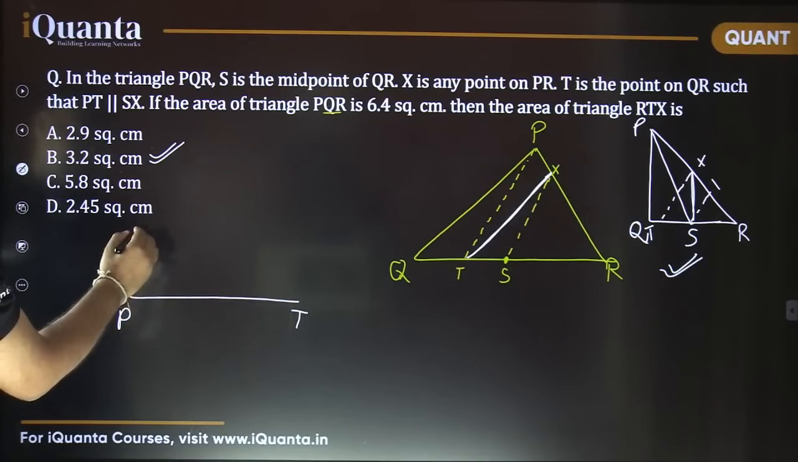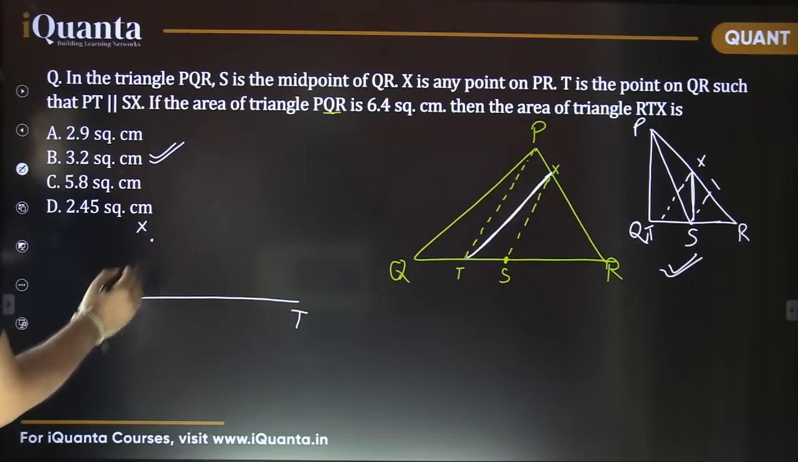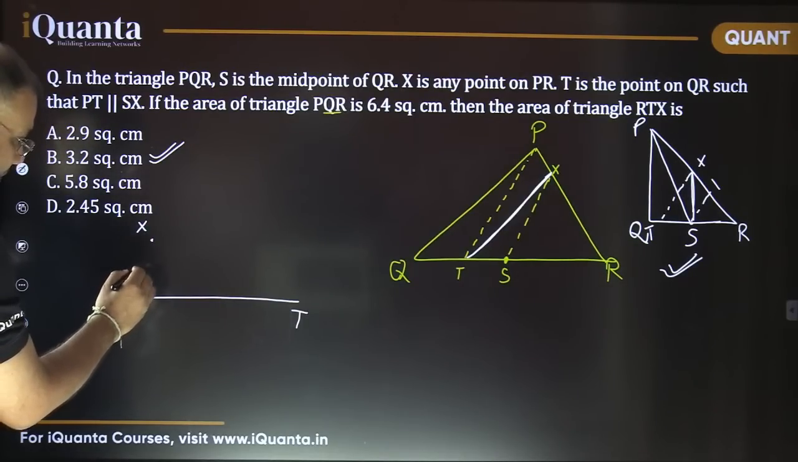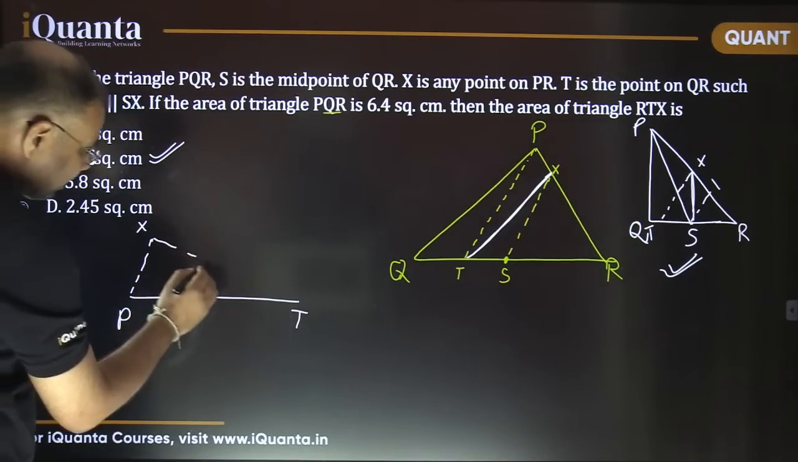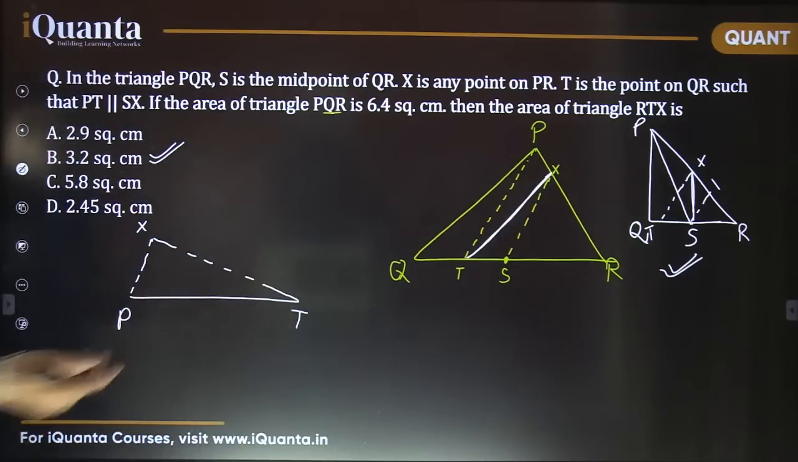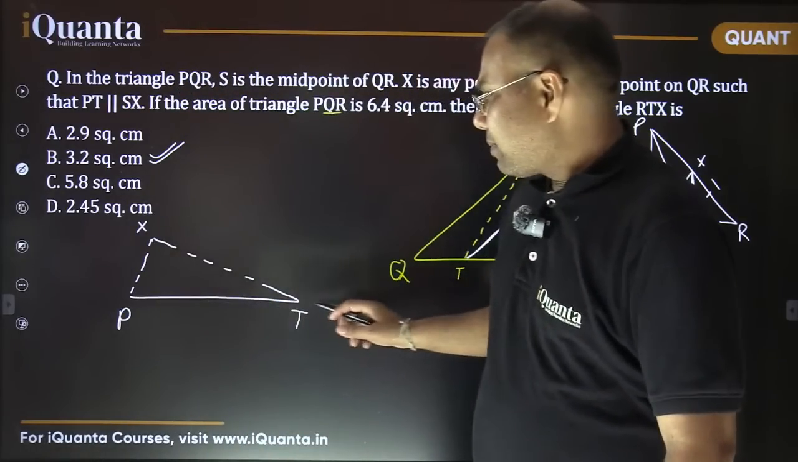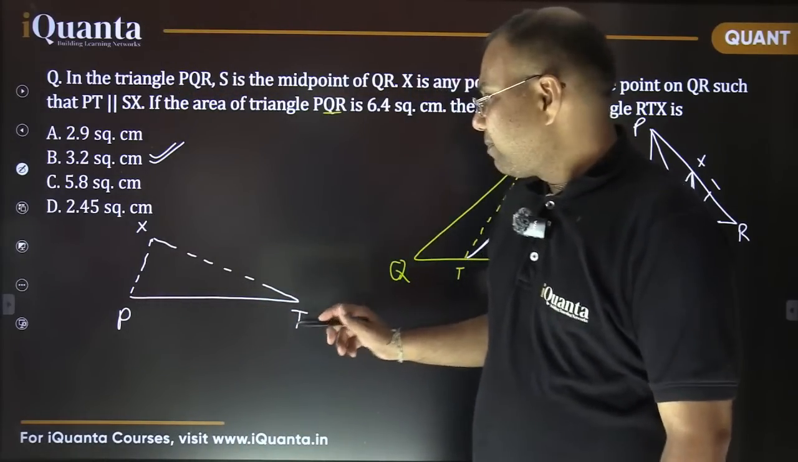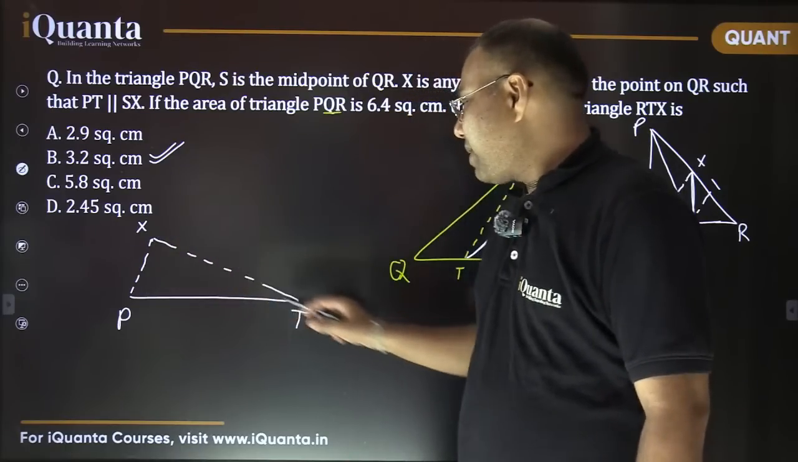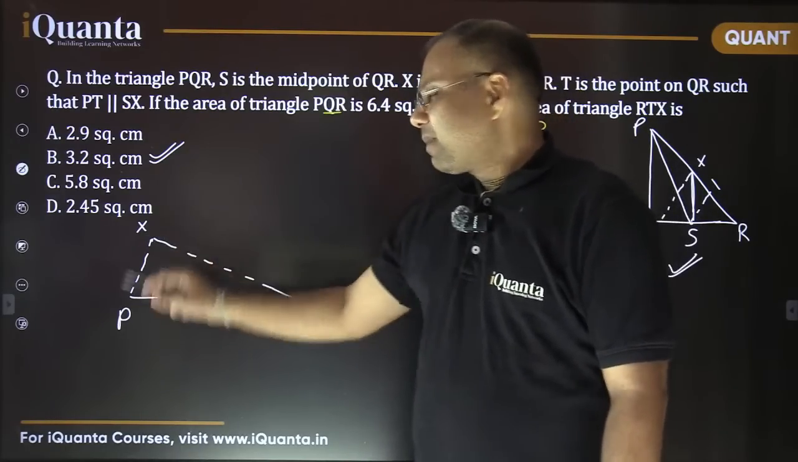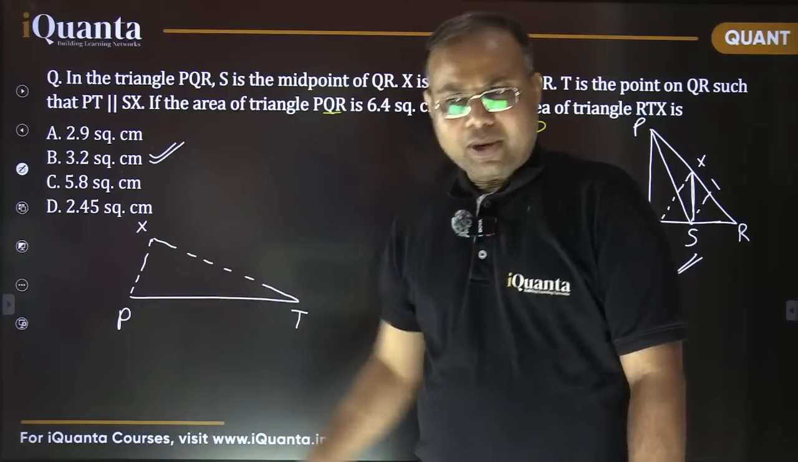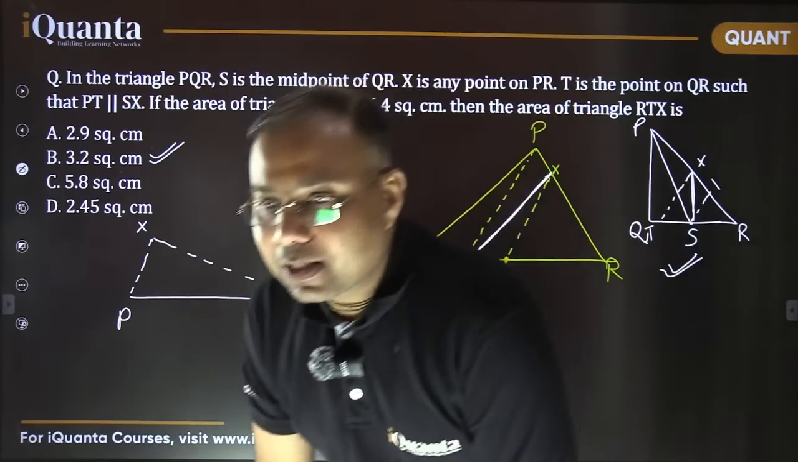There is some point X here, so that this triangle PXT has certain area. Everyone see here and answer me. This PT is a straight line segment, and there is some point X. This triangle PTX is having certain area. Fine, whatever the area is. Now my question is,